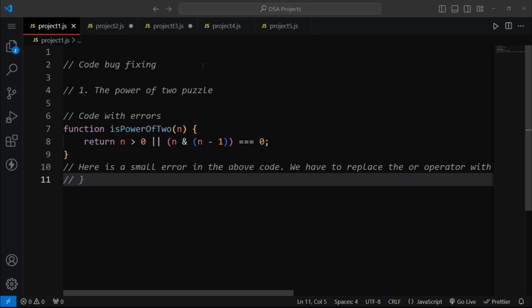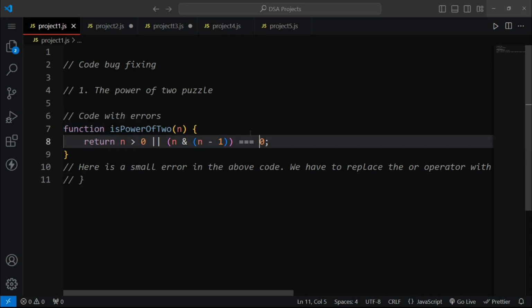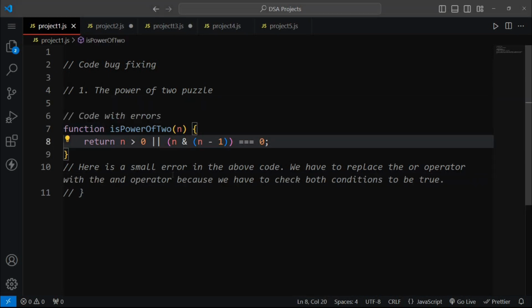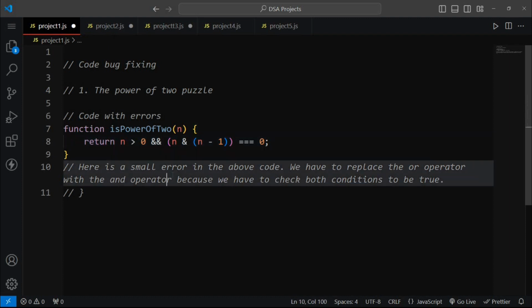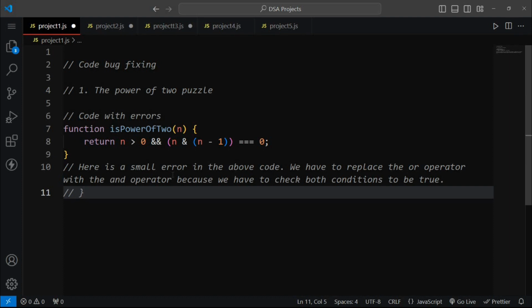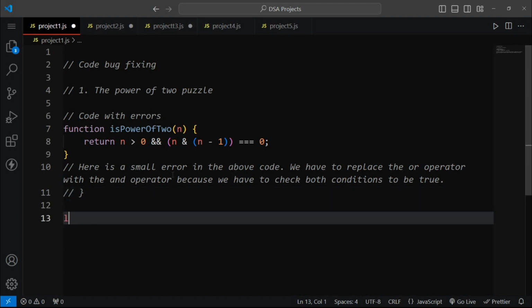Here is a small error in the above code. We have to replace this OR operator with the AND operator. So if I do this, then our bug is fixed now. Let's check it. So I am going to define a number which is 64.